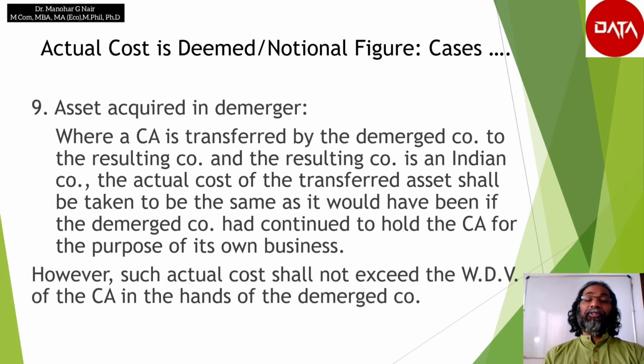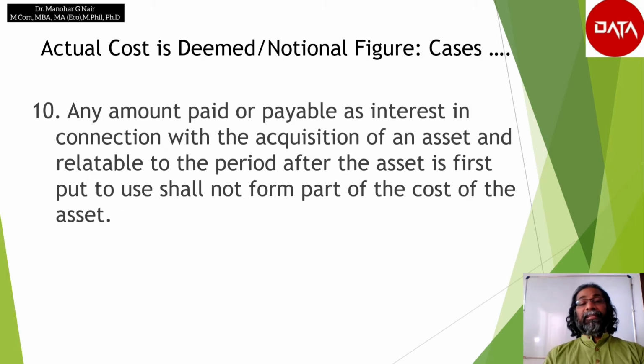However, such actual cost shall not exceed the written down value of the capital asset in the hands of the demerged company.